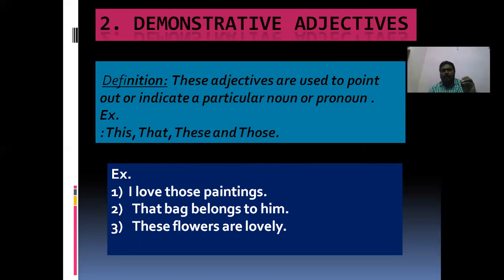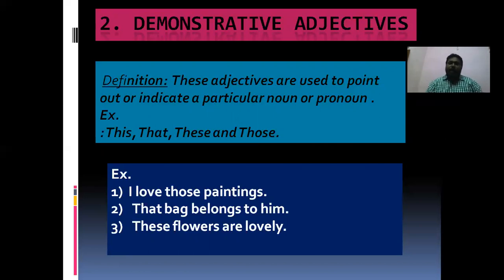So this adjective is used to point out a particular noun or pronoun. When there is a group, in that group, this demonstrative adjective points out a particular noun. For example, I love those paintings. So for example, we may have gone to an art gallery. In the art gallery, a lot of paintings are there. Particularly, I liked one or two among them. Then I say, I love those paintings.